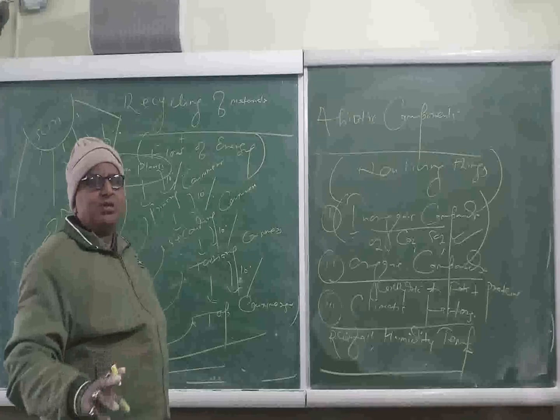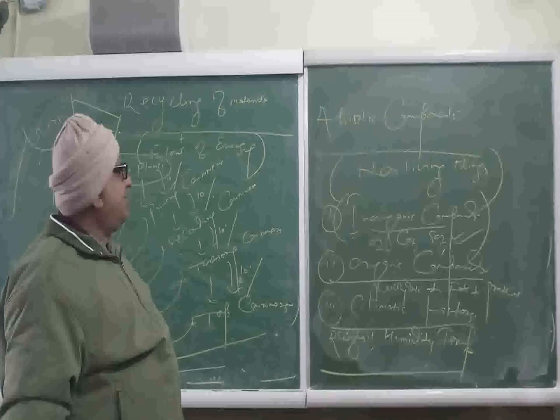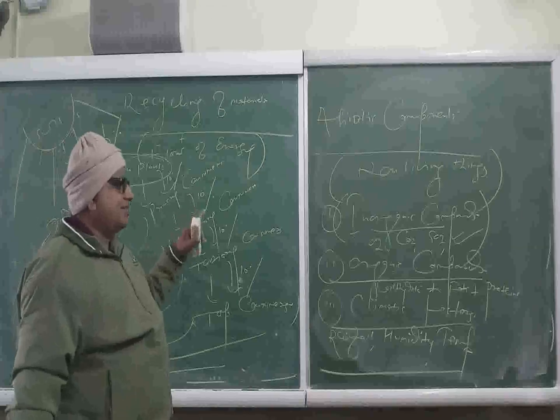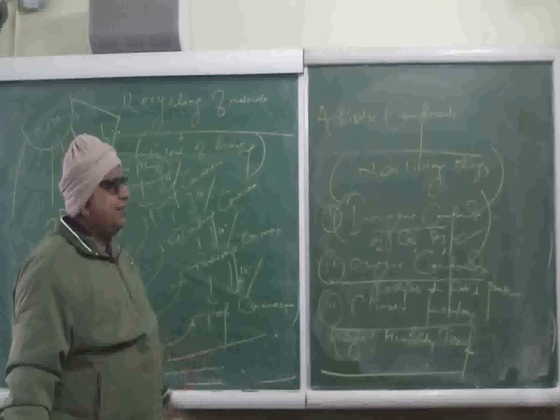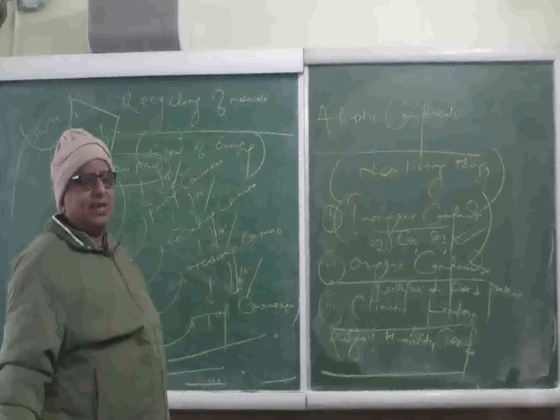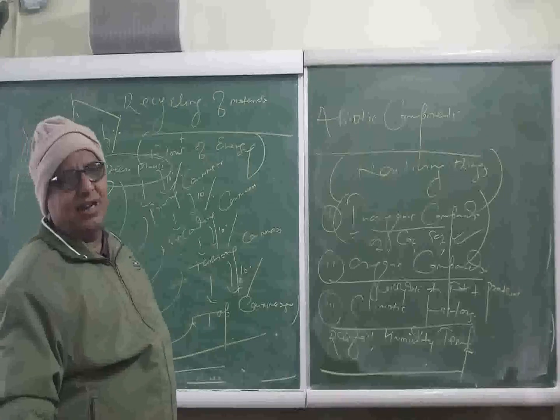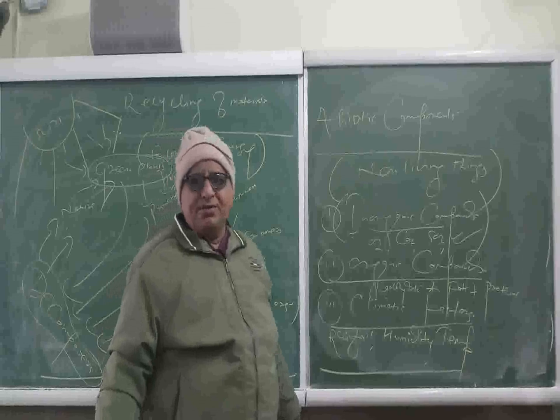In our environments, two types of wastes are there. One is biodegradable, another is non-biodegradable. Biodegradable wastes are those which can be decomposed and disintegrated by the action of decomposers.